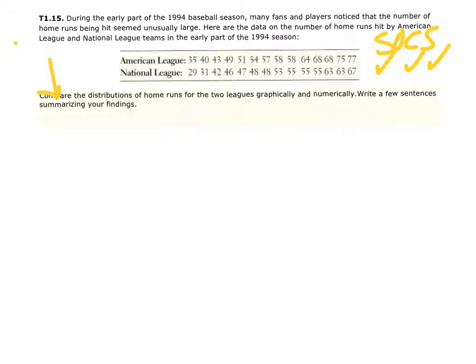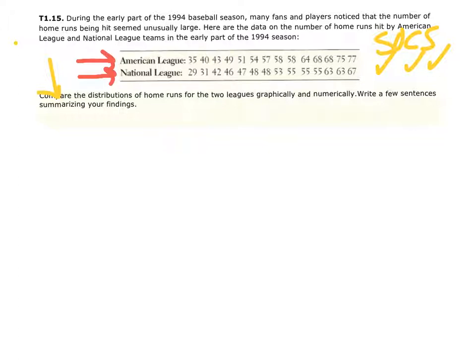So what we need to do is to find those components for the data. This problem is quite a bit of work. We're going to need to find the shape, the center, and the spread. So technically, you want to make a graph so we can see the shape. We want to put this data in the calculator, do a one variable stat so we can get some good measures of center and good measures of spread for this. Remember, if it's symmetric, let's look at the mean and the standard deviation. If it's skewed, we want to look at the IQR and the median. And then we want to make a good sentence about comparing it.